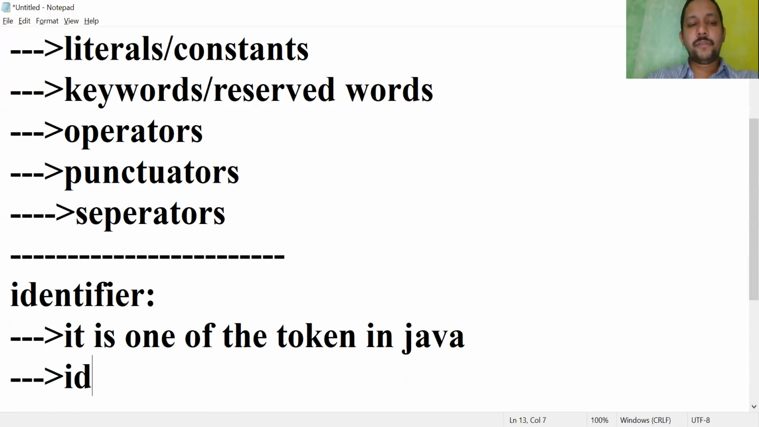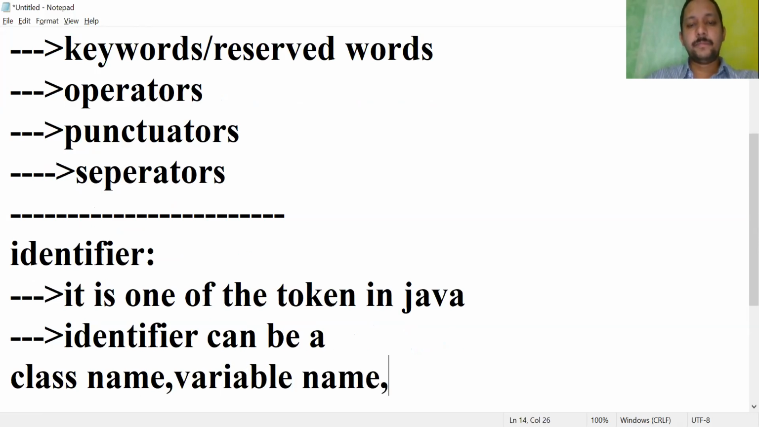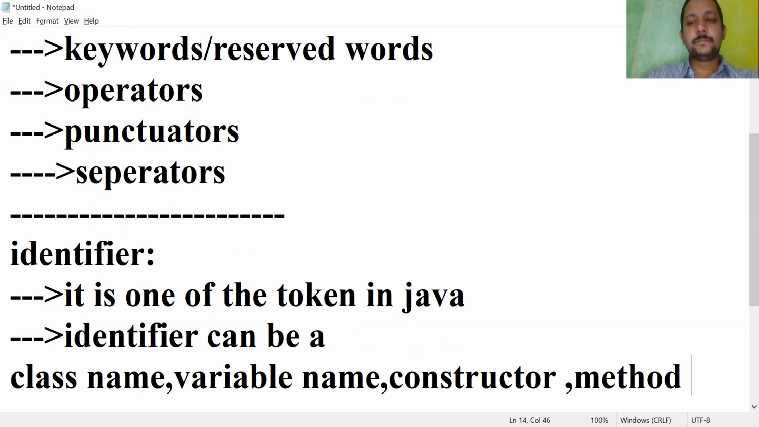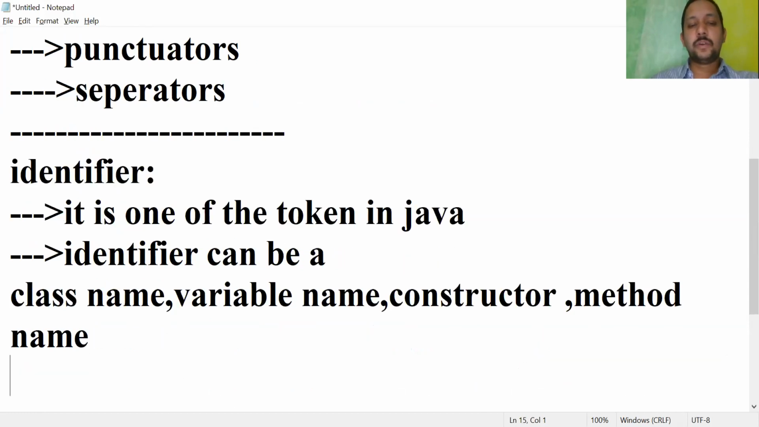See, an identifier can be a class name, variable name, constructor name, method name, array name, package name, etc. Identifier can be a class name, variable name, constructor name, method name, array name, package name, etc. So remember the rules to declare an identifier.